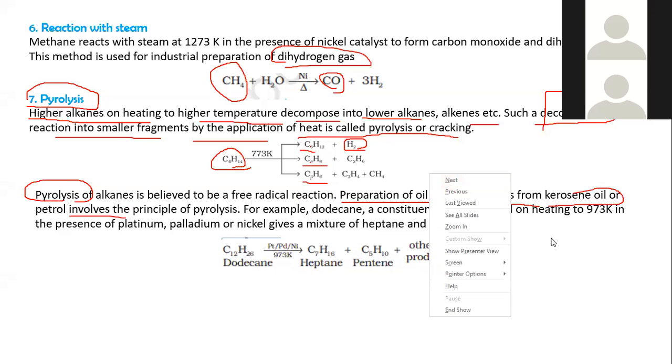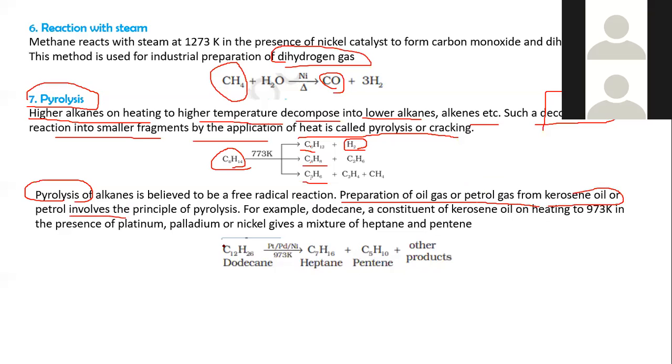For example, dodecane, which means 12 carbons, a constituent of kerosene oil, on heating at 973 K in the presence of platinum, palladium, or nickel gives a mixture of heptane and pentane. So this is a chemical property of alkanes.